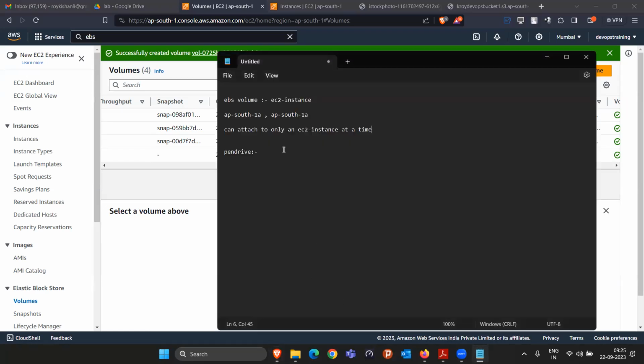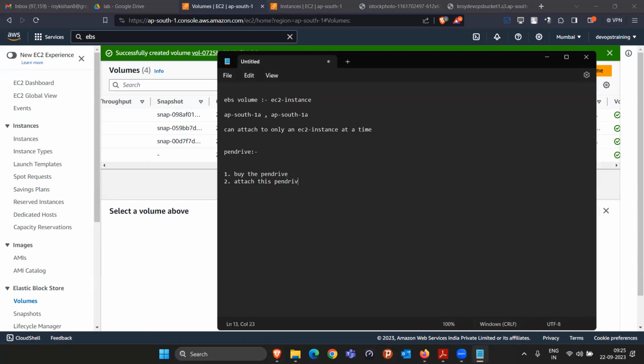Now, to use any pen drive, what are the things you have to do? The first thing, you have to buy the pen drive. Make sense? Okay. You have to buy the pen drive. After buying the pen drive, what do you have to do? You have to attach this pen drive.